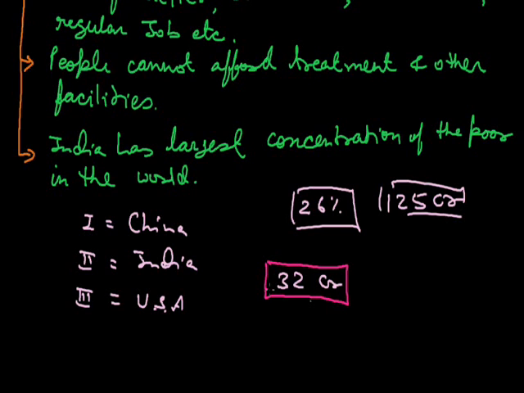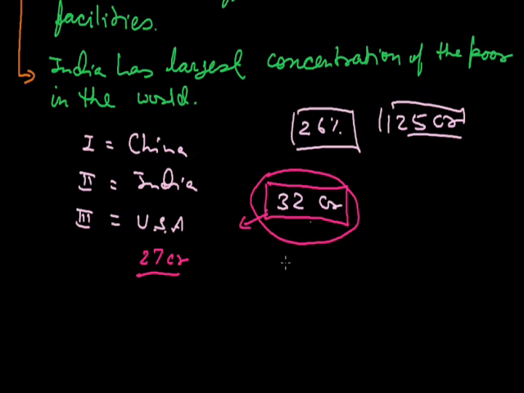And if we come to the USA, the world's third largest populated nation, its total population is 27 crore, while in India 32 crore people come below the poverty line. That means the poor people of India alone are more than the population of the world's third largest nation. So you can see how much of the world's poor are concentrated in India.